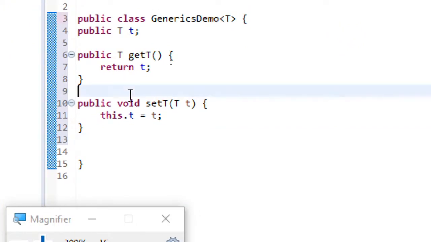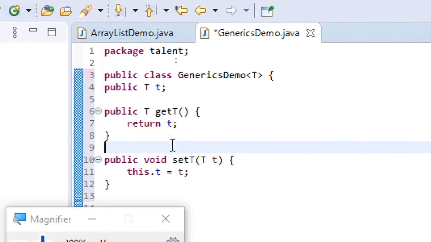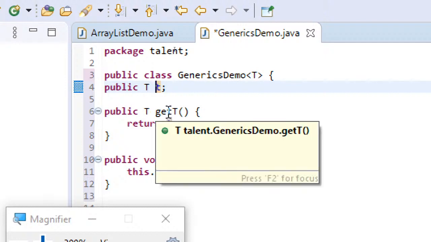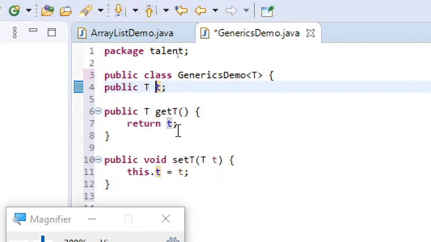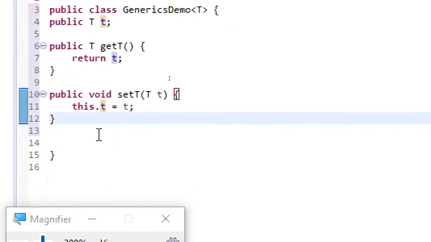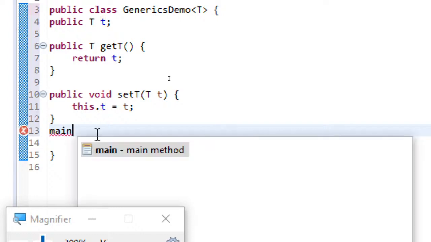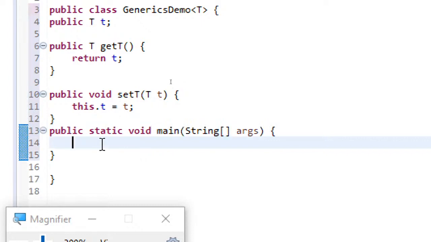So here you can see very simply I have generated the getter setter methods. So this is my generic class now. Here you can see I have just created a variable t of type T, and then I'm returning that type if get is called, and I'm setting that type with some type value. Now for executing this, I'll add a main method here itself rather than going to another class and creating an object for this from there. So from the main method, let's create an object for this.